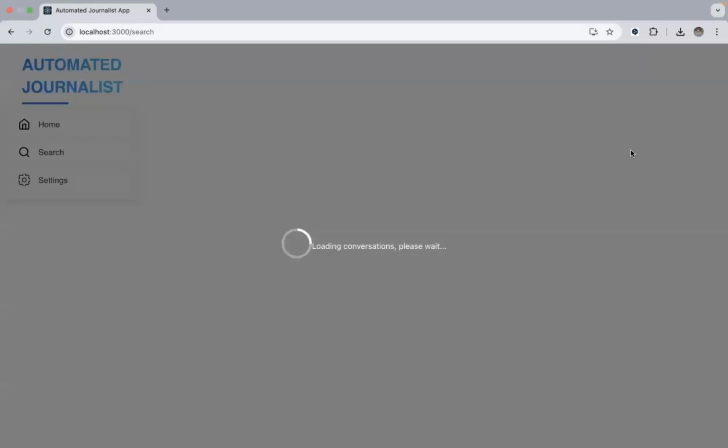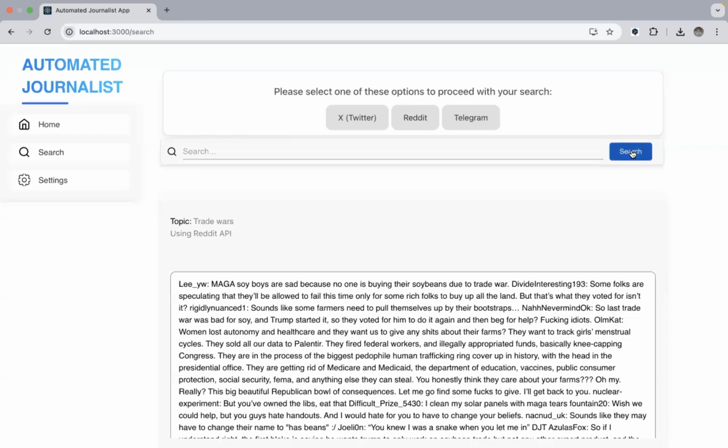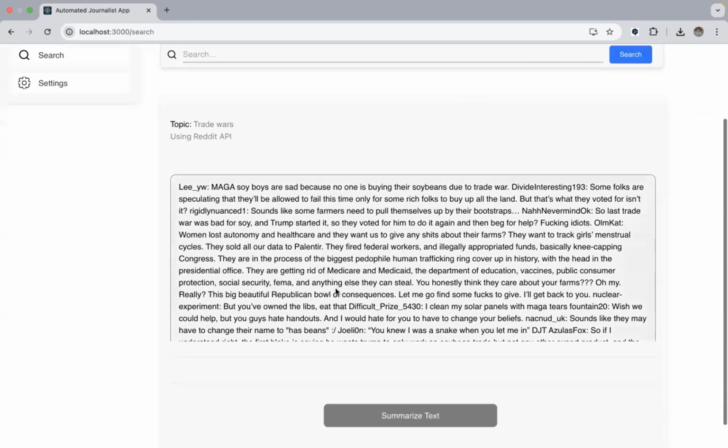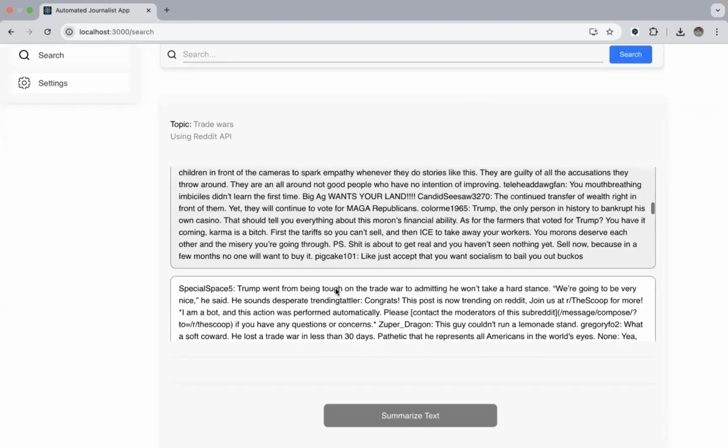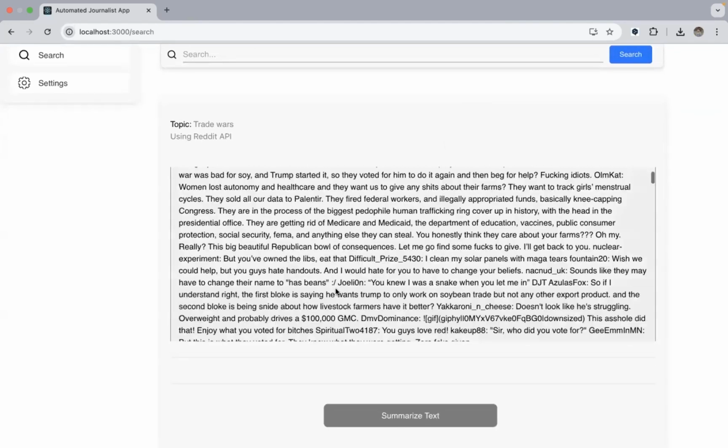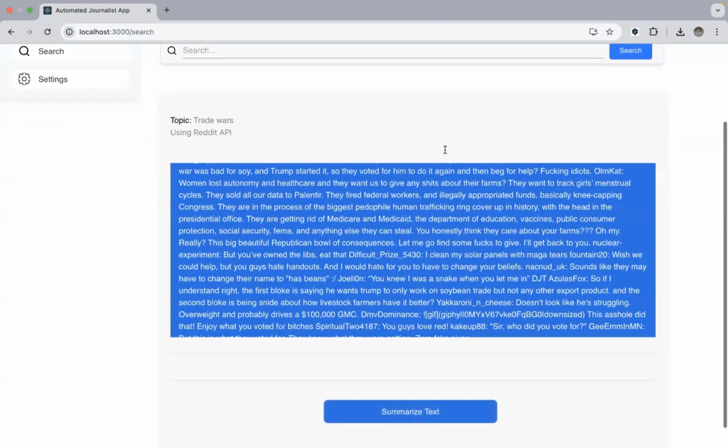And there the REST API works and searches for the results. The most popularly discussed results from Reddit will be automatically shown on screen once the results are up. And then we will use those conversations to make our further analysis. So here are some of the conversations. Let's go with the very first conversation thread.